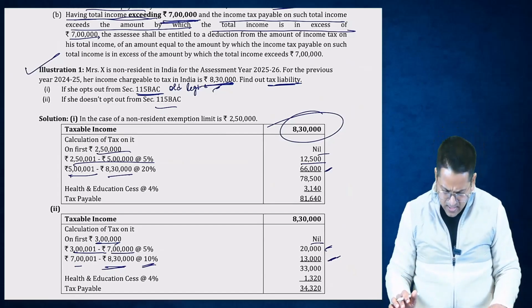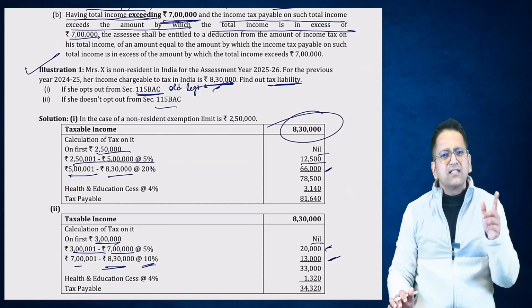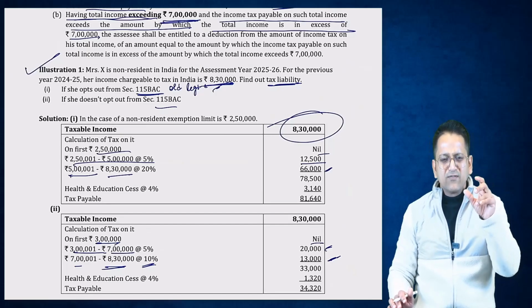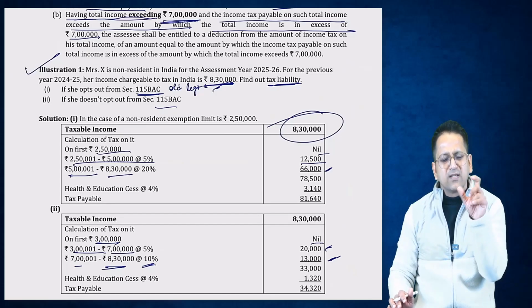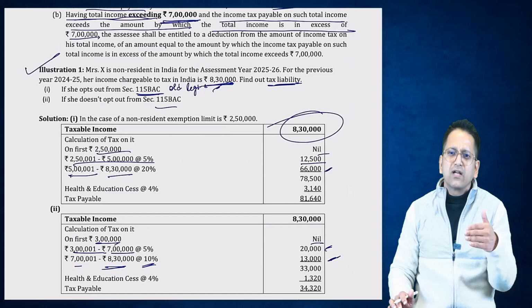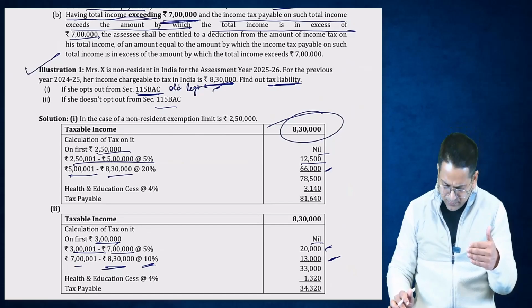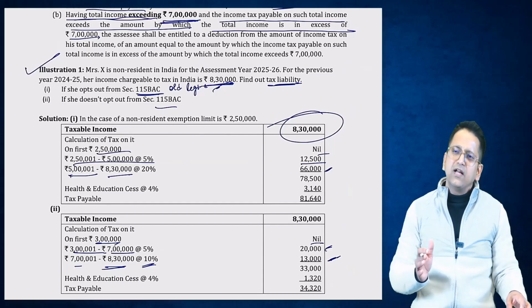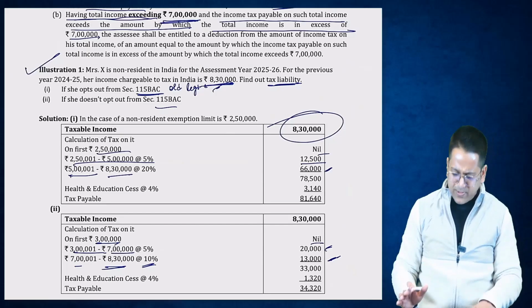Is it perfect? 10% is applied from 7 lakhs to 10 lakhs, and from 10 lakhs to 12 lakhs, it is 20%. So this 20% slab is only for 2 lakh rupees of income, from 10 lakhs to 12 lakhs. And from 12 lakh rupees to 15 lakh rupees, how much will it be? The slab above that is constant, which is 20%, and then above 15 lakhs, it is 30%.